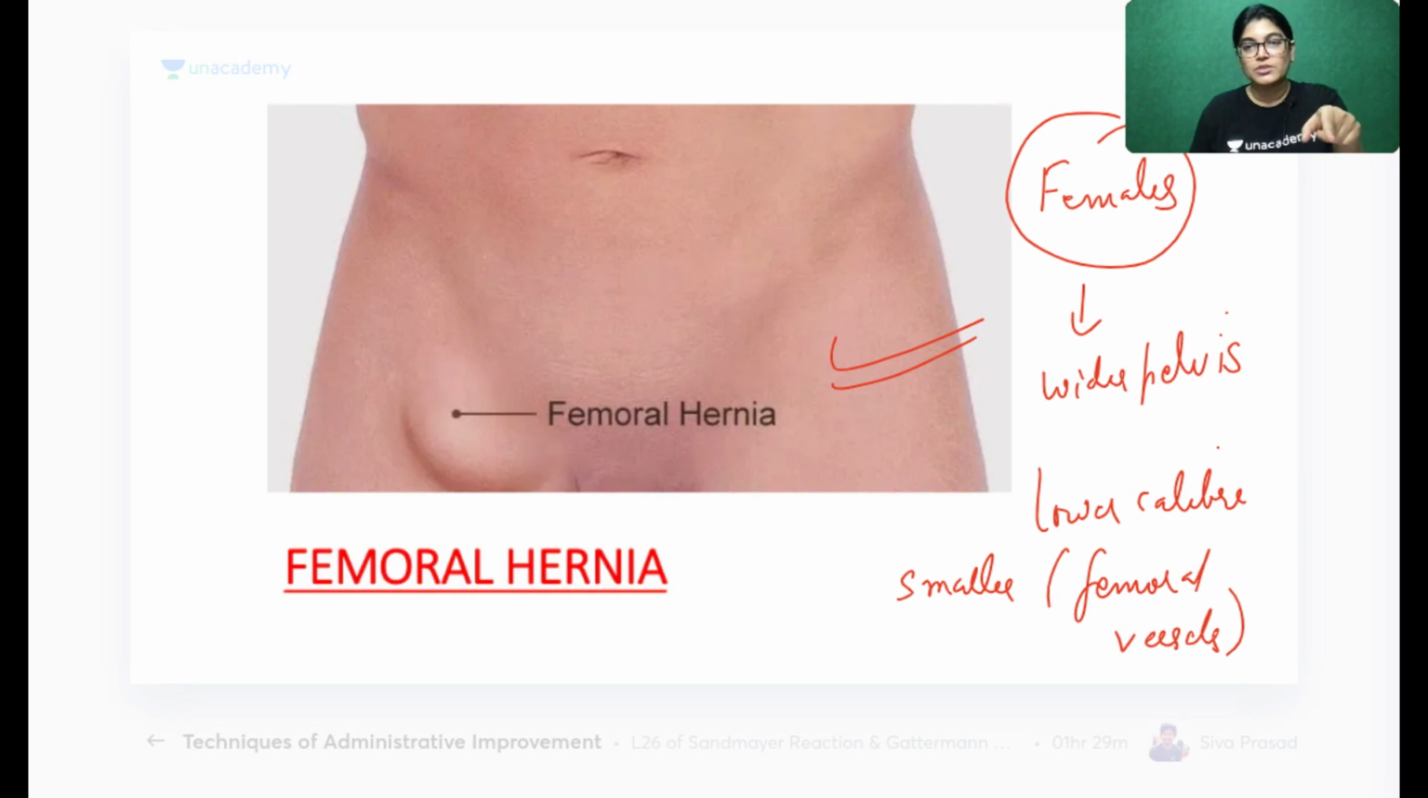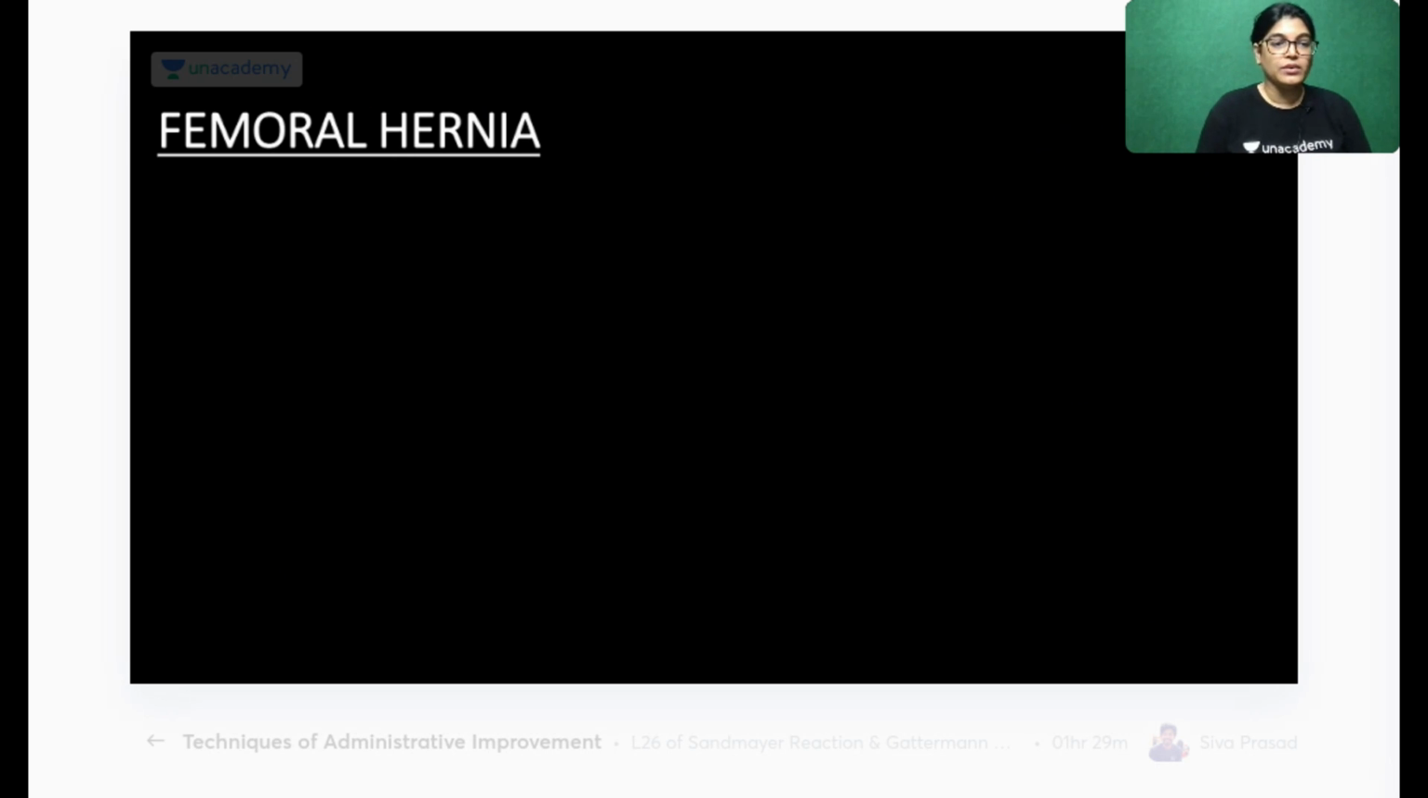So there is an opening, as you know, the femoral canal is an opening. You already know. Through that opening, the content of the abdomen can herniate, and the content herniating through this opening is called femoral herniation. So femoral hernia occurs at the site of a potential weak area. Potential weak area, so write down.